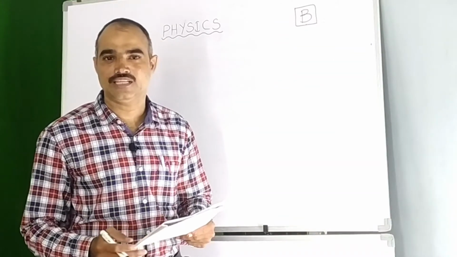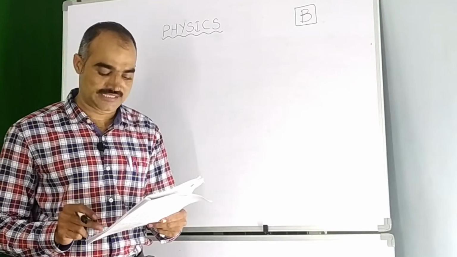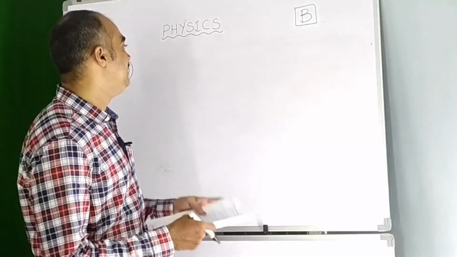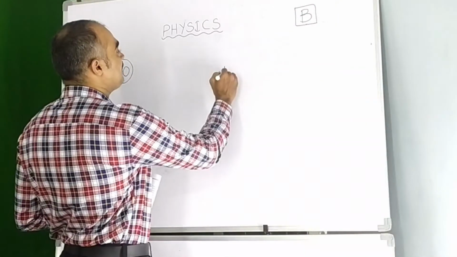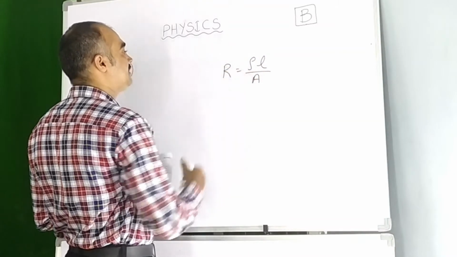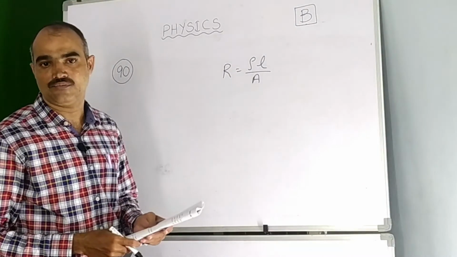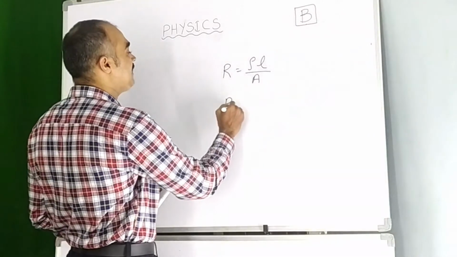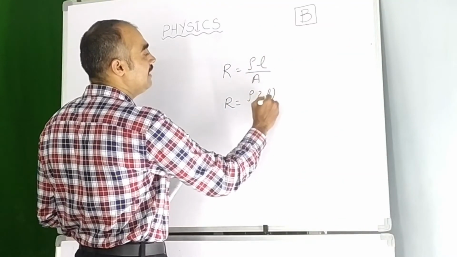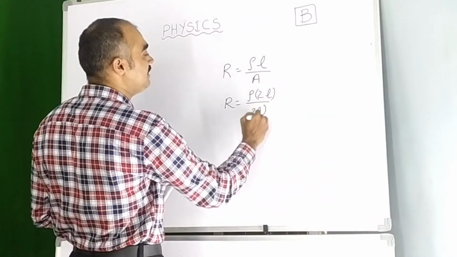Now let us see the next question, that is question number 90. When both the length and area of cross section of a wire are doubled, then the resistance will be, actually here we have a concept, children, that is resistance is equal to rho L by A. Here R is the resistance of the wire, rho is the resistivity, L is the length of the conductor and A is the area of cross section. According to the question, the length is doubled. So L becomes 2 times L. Area is also doubled. So A becomes 2 times A.